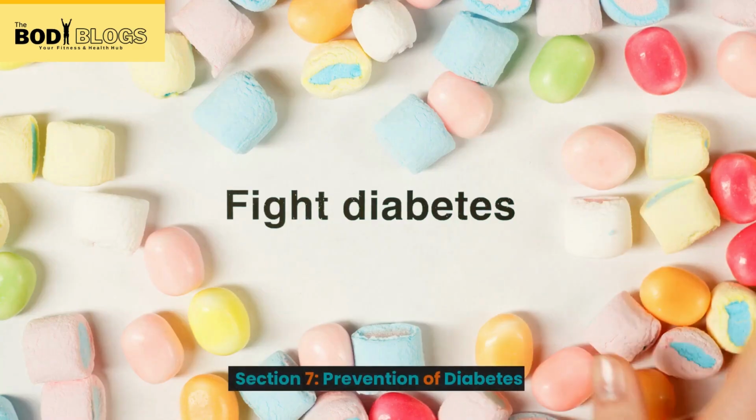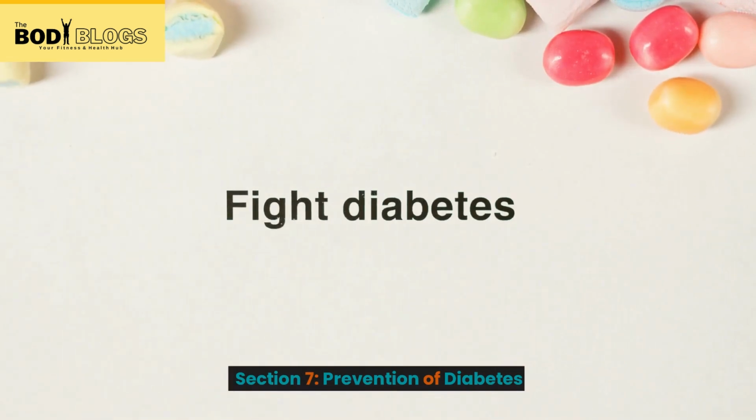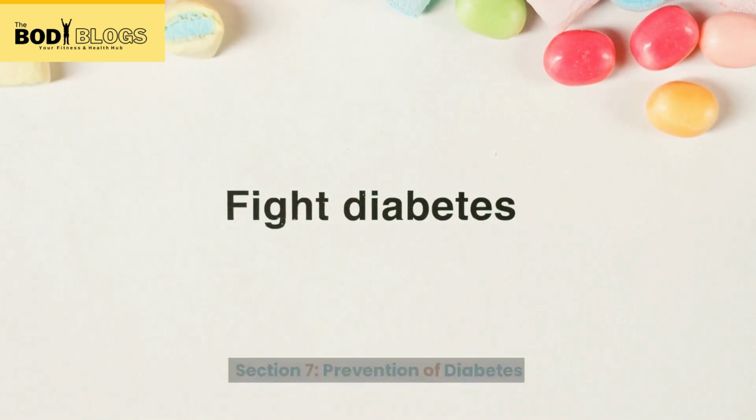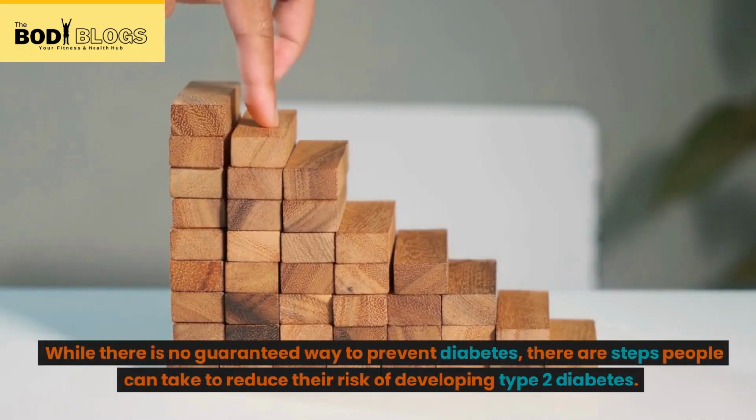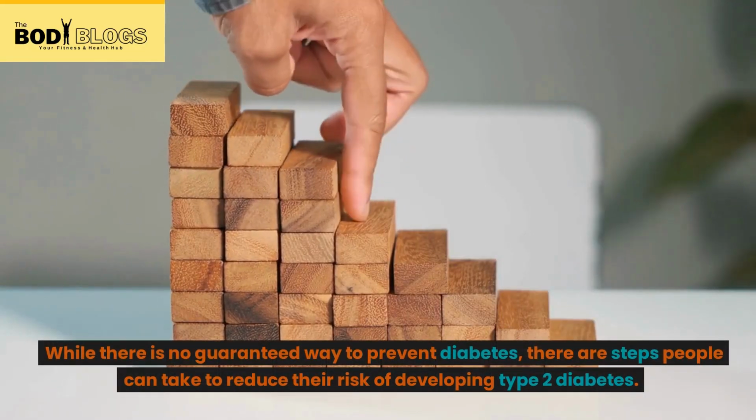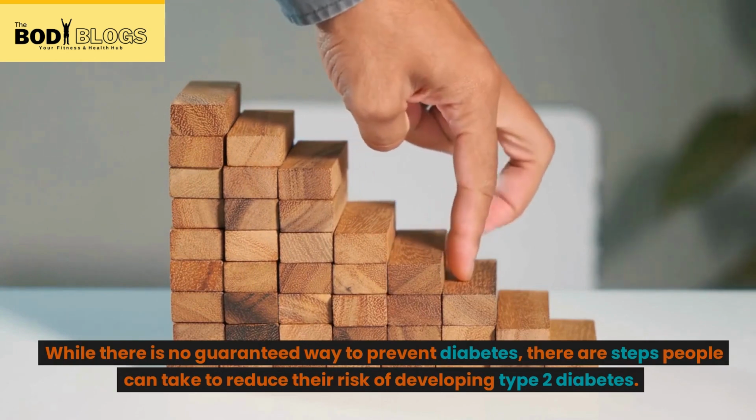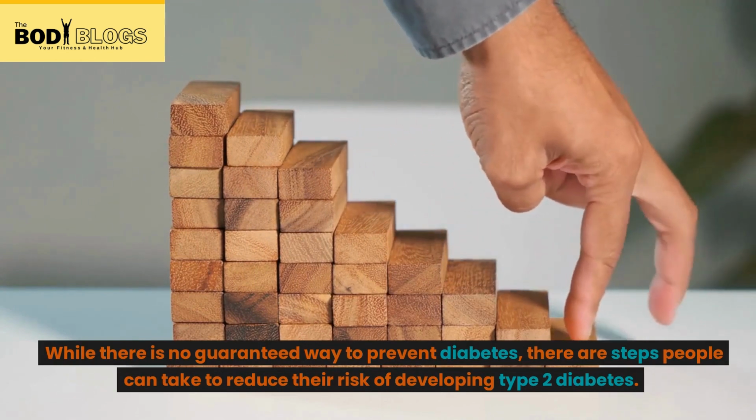Section 7: Prevention of diabetes. While there is no guaranteed way to prevent diabetes, there are steps people can take to reduce their risk of developing type 2 diabetes.